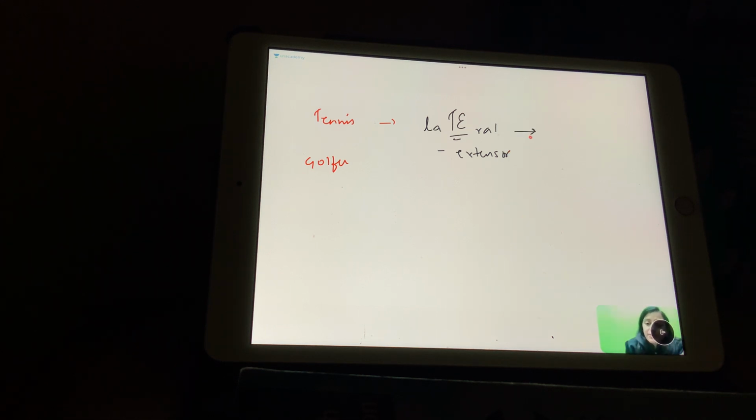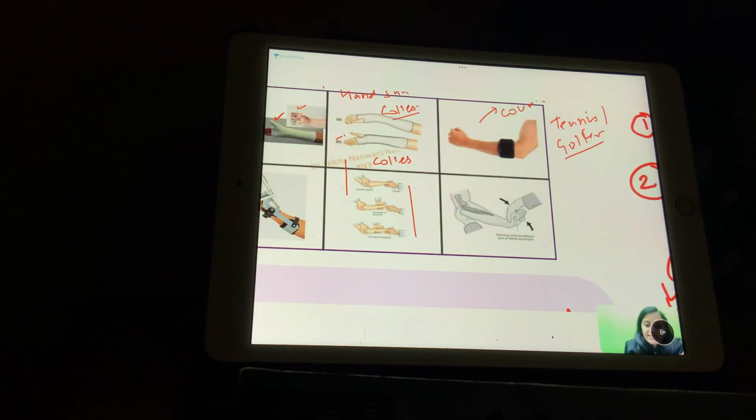What test do we do for tennis elbow? Remember playing tennis with cousins. So that is the Cousins test. Golfer's becomes the medial epicondyle, that is the common flexor origin. So this test that we are seeing here, what is the movement that the patient is doing? It is the extension. Looking for the tenderness here at the lateral epicondyle. This is the Cousins test, which is done for tennis elbow, right?